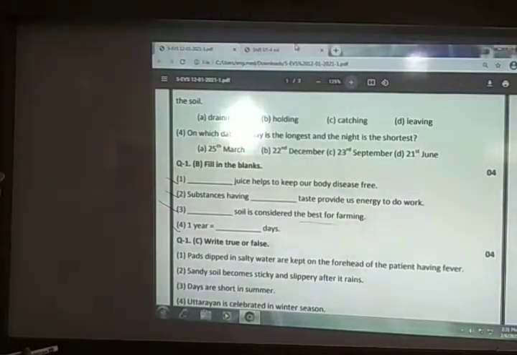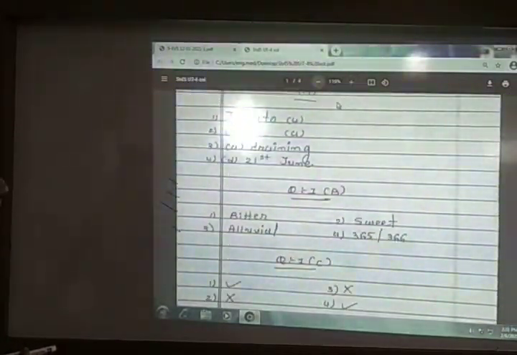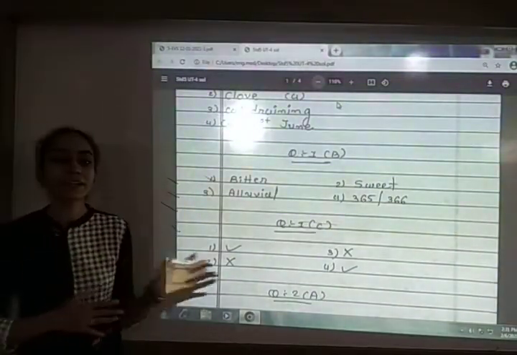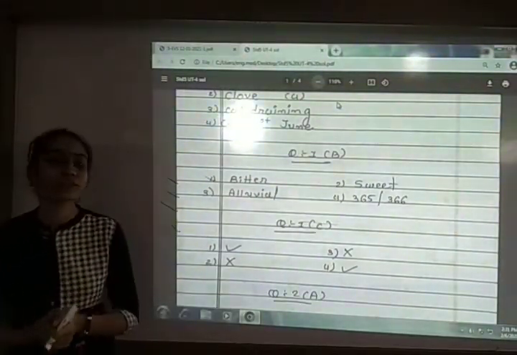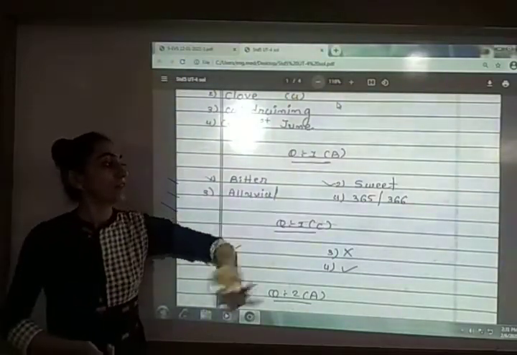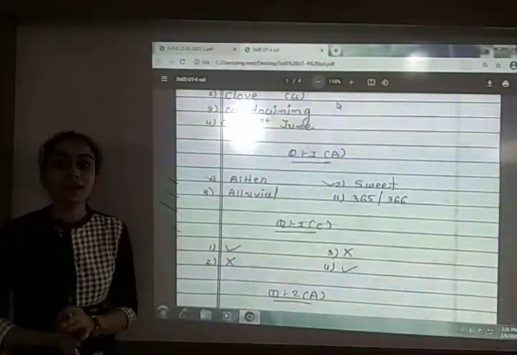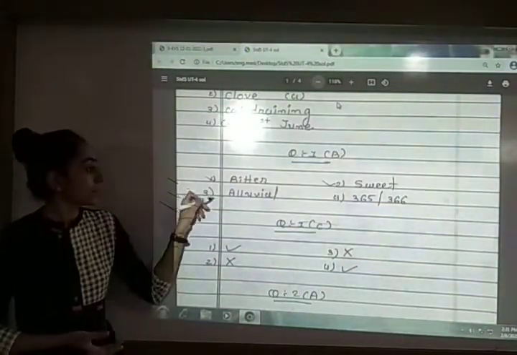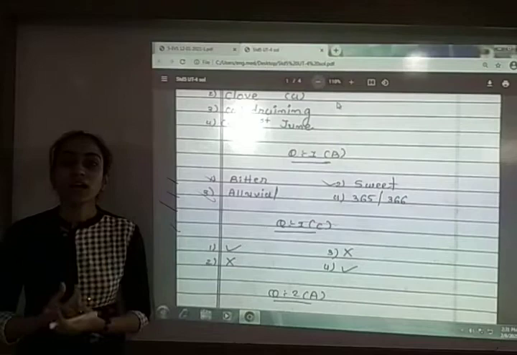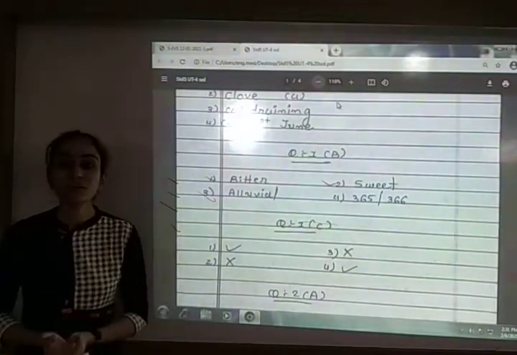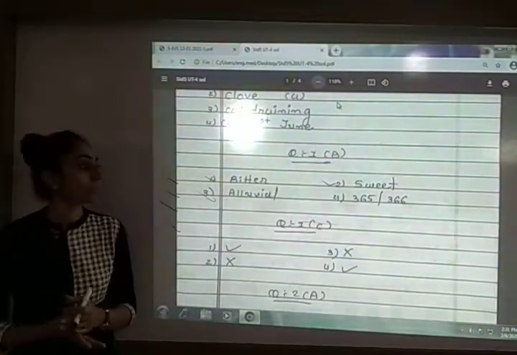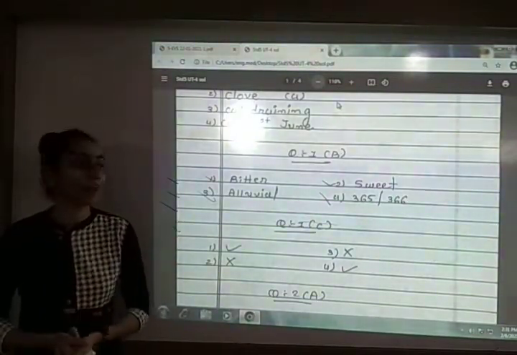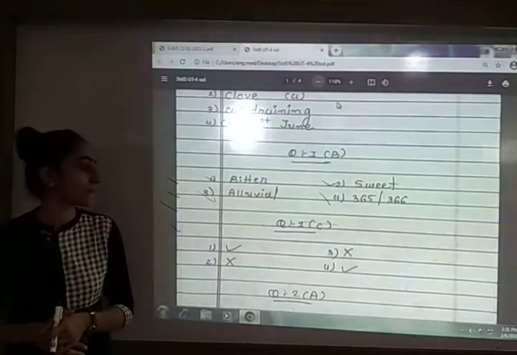Here the answer is also given to you. The first one, that is bitter juice, helps us to keep our body disease free. Next, in the second number the answer was sweet. The sweet taste gives us the energy to do work. Next, third number was the soil, alluvial soil or loamy soil is best for farming. And the last one is, 1 year is equal to 365 or 366 days.